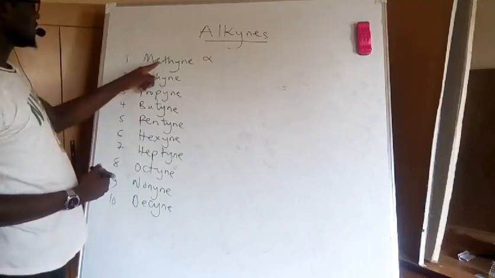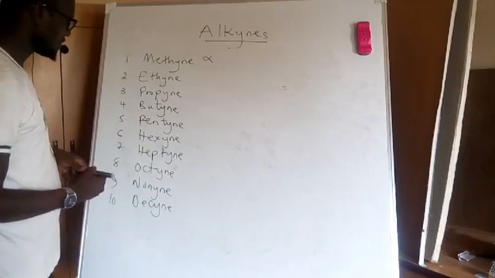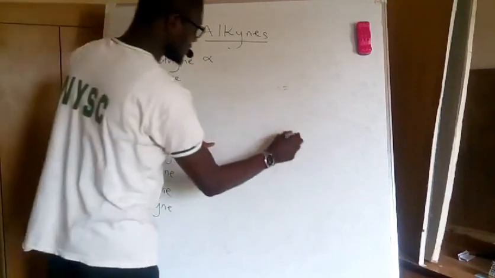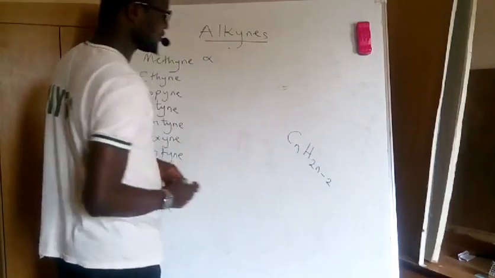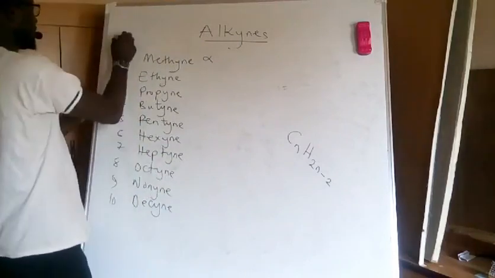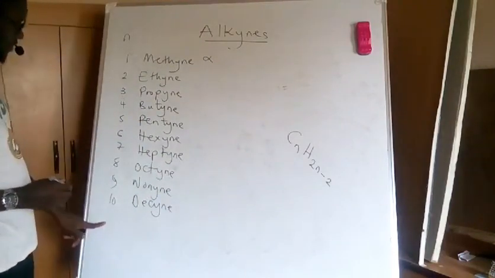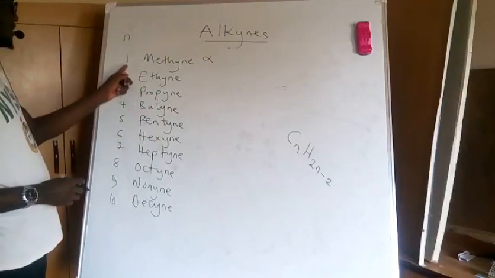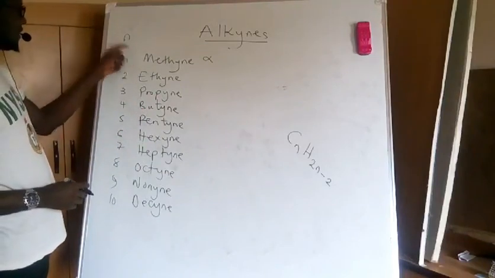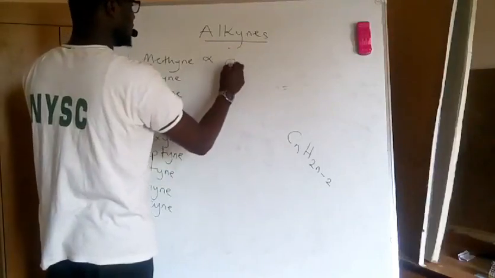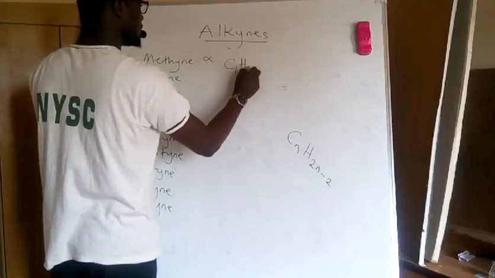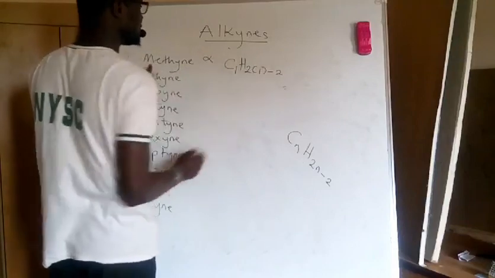Now, why do we say methyne doesn't exist? Because the general molecular formula for this compound is CnH2n-2, where this n is the number of carbon atoms. So if we take 1 for n in the first compound, using this formula, I have C1 H2 times 1 minus 2.